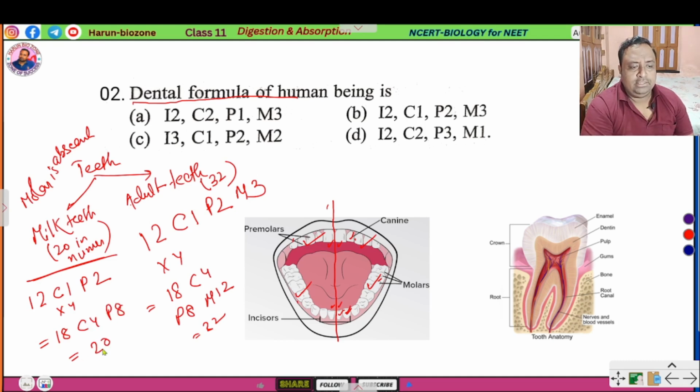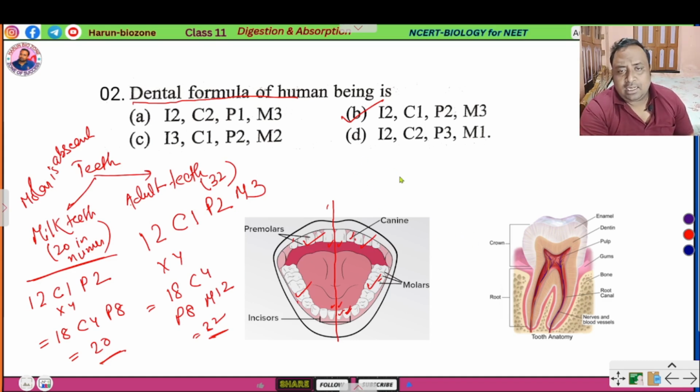So 20. In case of the dental formula of human being, there are 32 teeth. B is the correct option. So if the question asks what is the dental formula of milk teeth or adult teeth, you can easily write it.